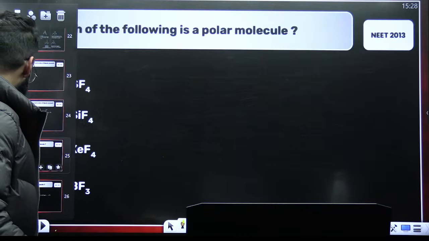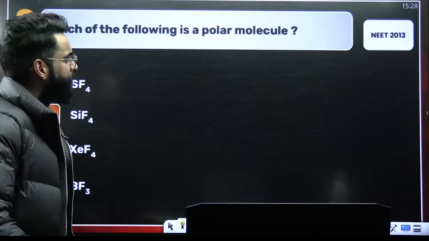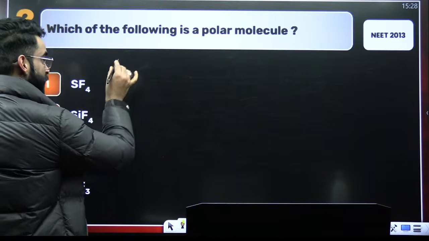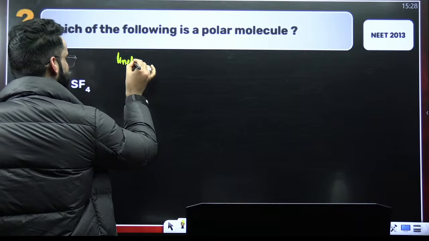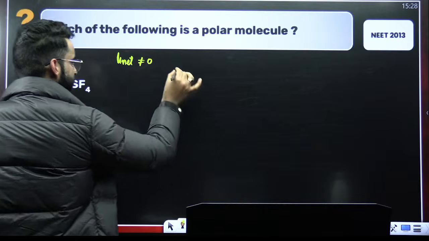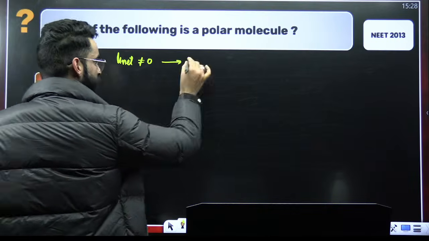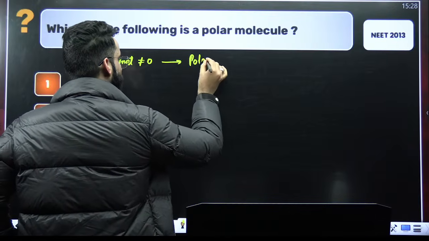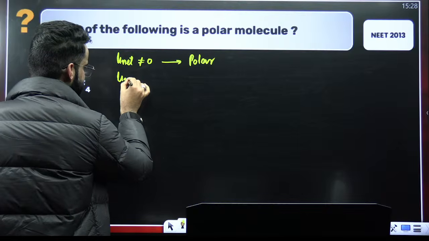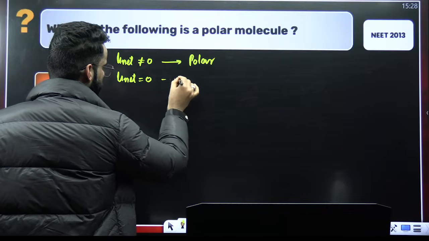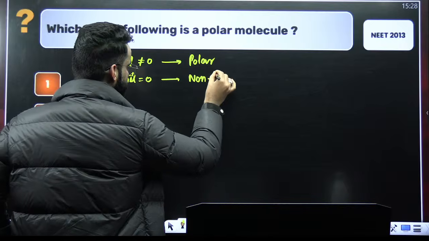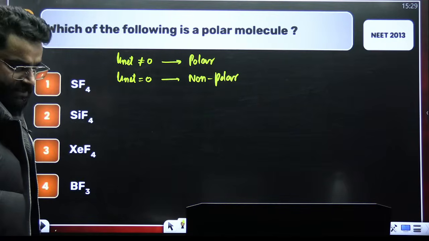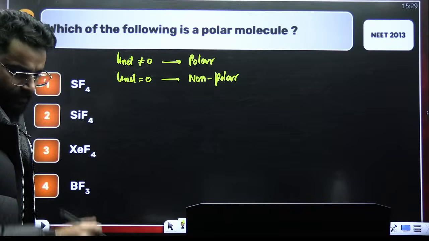All right, look at this one. Which of the following is a polar molecule? What is the criteria for the molecule to be polar? The net dipole moment of the molecule should be non-zero. If the net dipole moment of the molecule is non-zero, we call the molecule as polar. And if the net dipole moment of the molecule is 0, we call the molecule as non-polar. We have to check which of the following is a polar molecule.